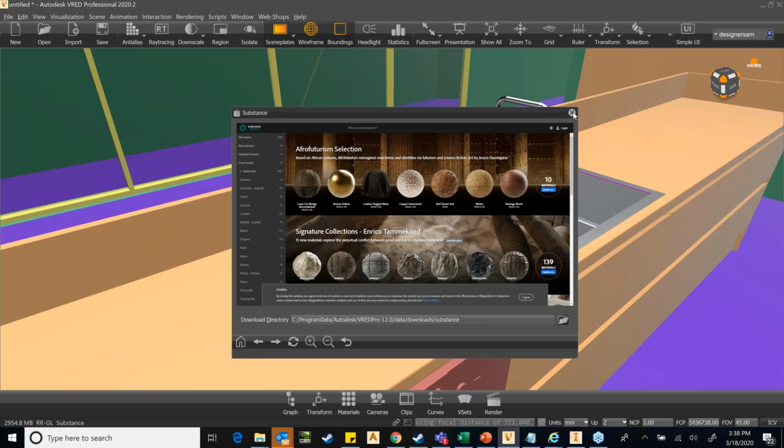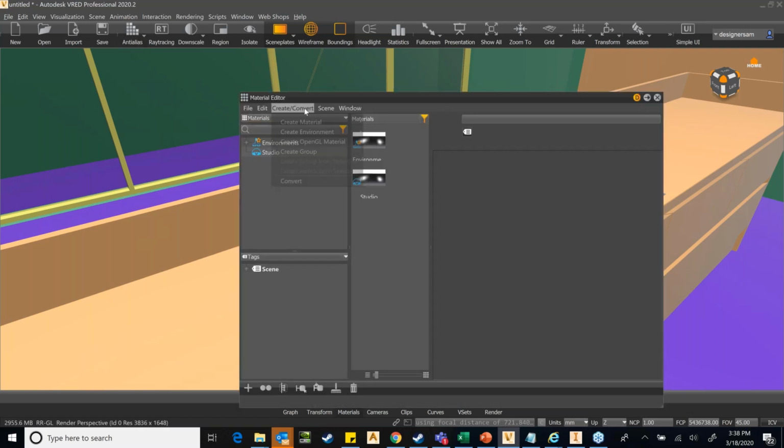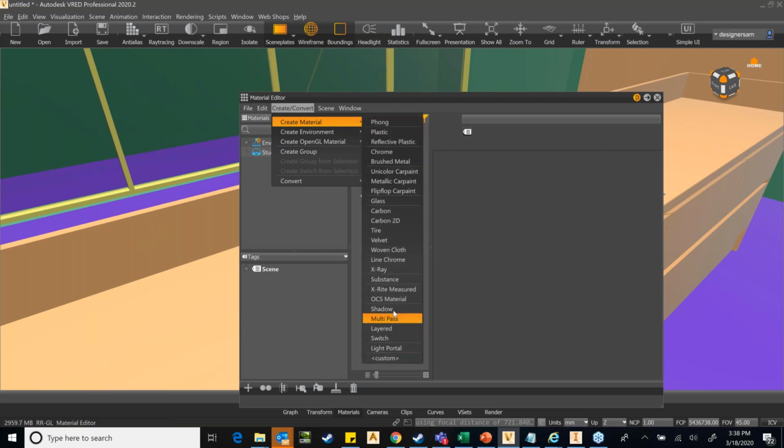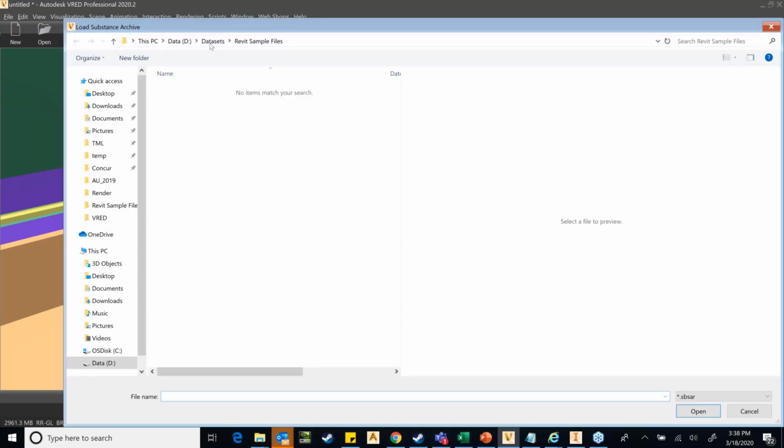Now, luckily, I can actually show you one granite data I actually downloaded. So I'll show you. So here in the material tab, you can actually go to create material and create a substance material. So here is the substance material. So you can just say substance material and you can see that the icon appears for the substance material. And then you need to hunt for the material.